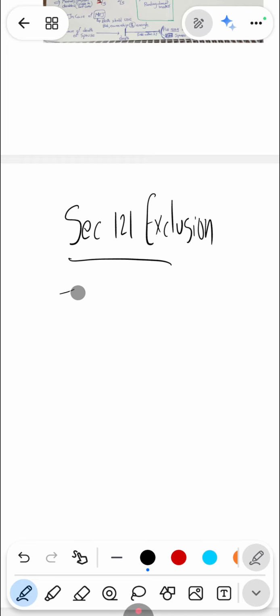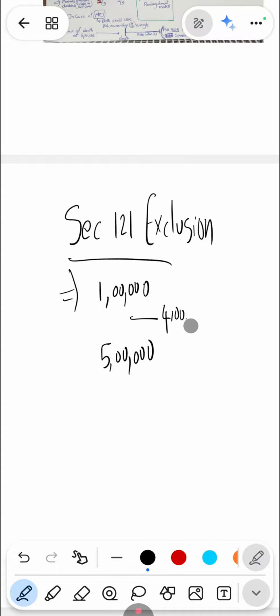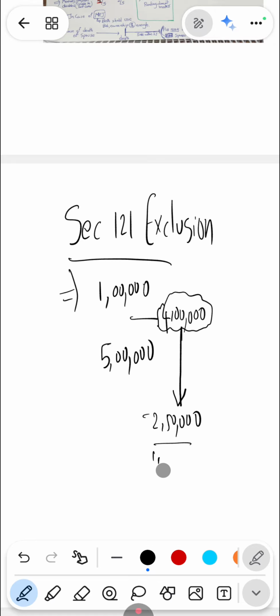Let me take an example. Suppose you bought a house for $1 lakh and you sold the house for $5 lakh. The 4 lakhs is the capital gain. I'm assuming it is a long term capital asset. According to this section, up to 2.5 lakh dollars of capital gain is excluded. So the remaining 1.5 lakh is what you will pay tax on.